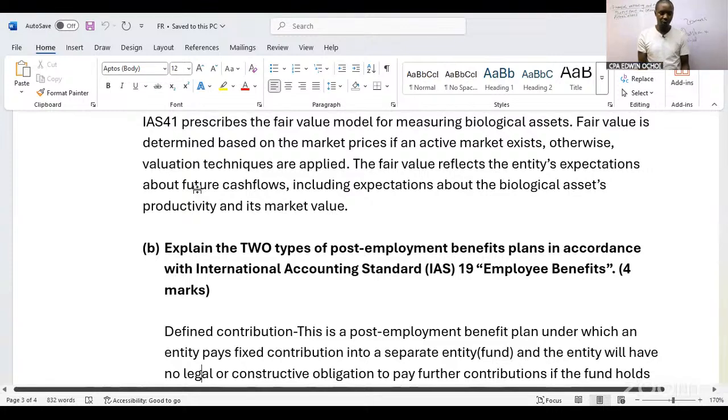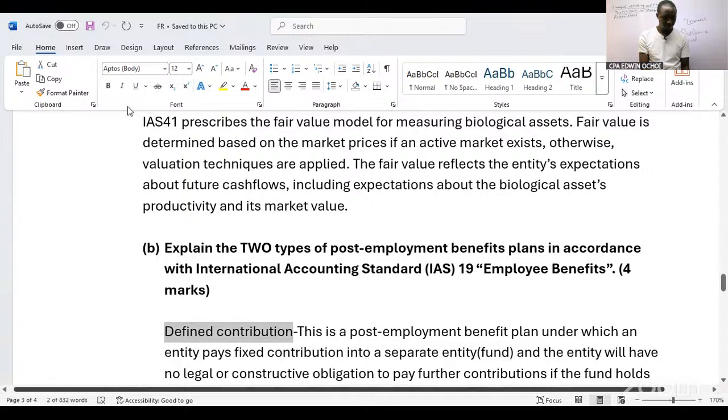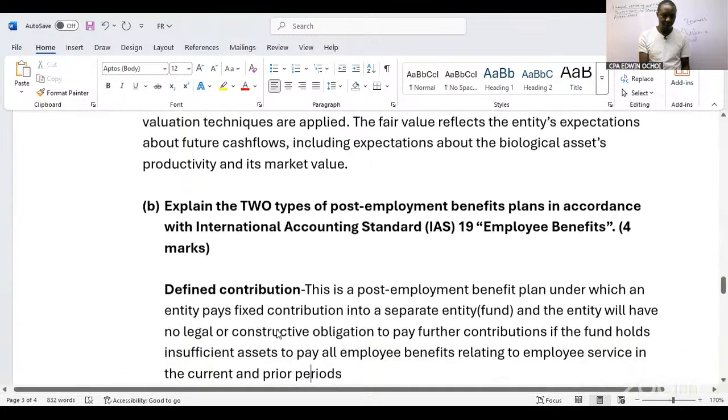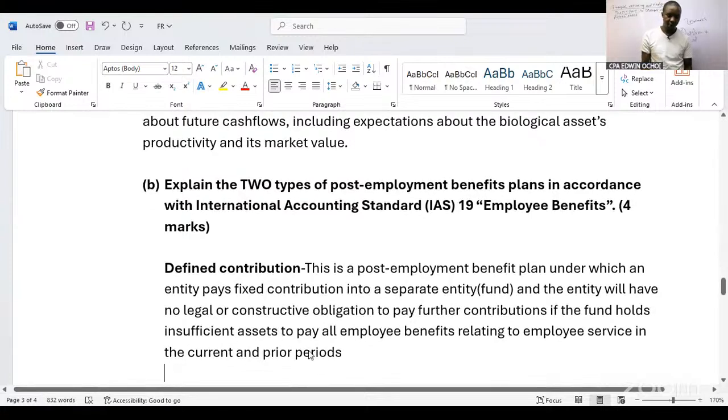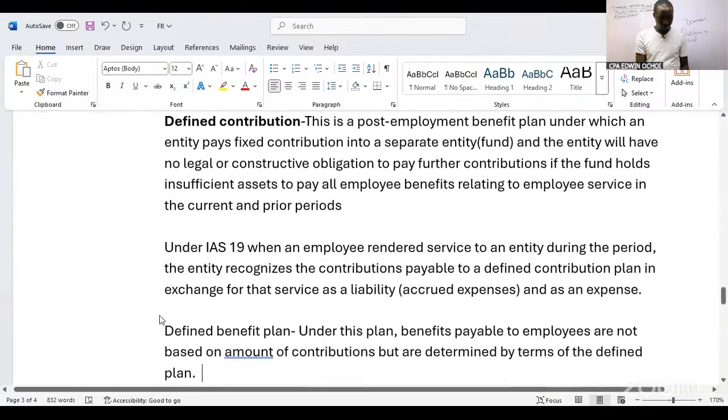The two types of post-employment benefits are the defined contribution plan, and the second one, the defined benefit plan. So we explain the first one.